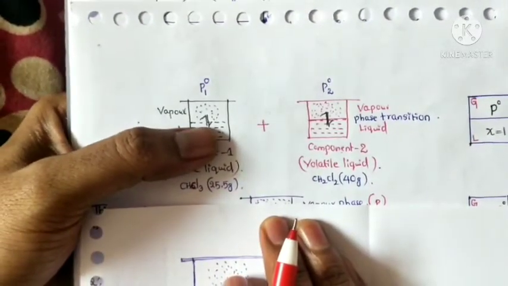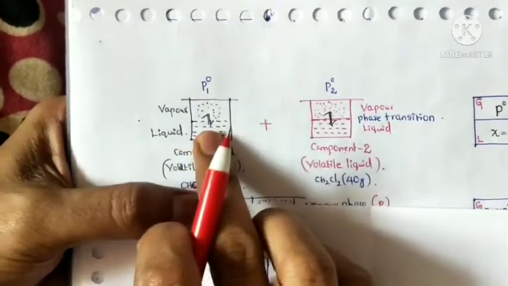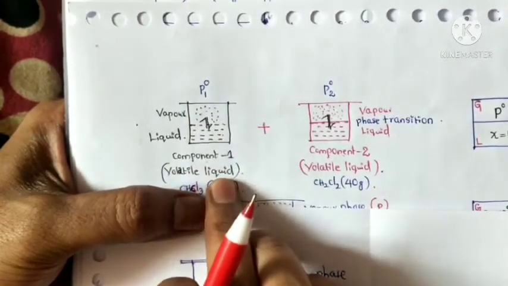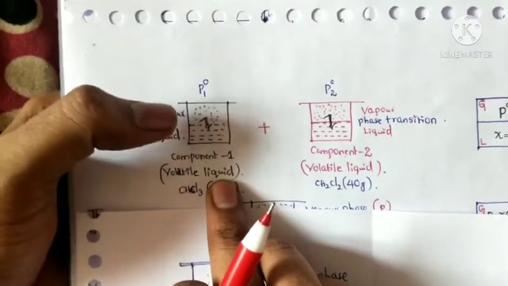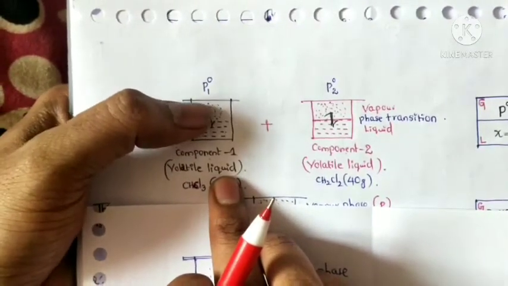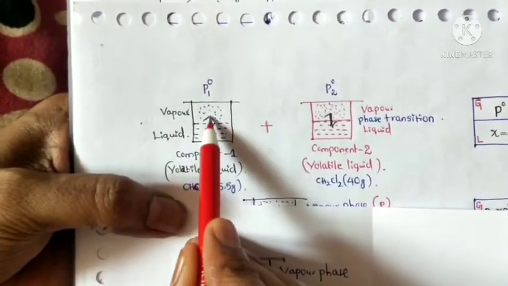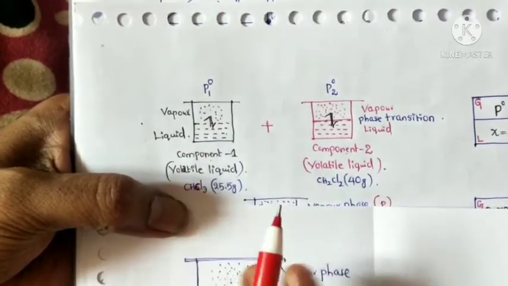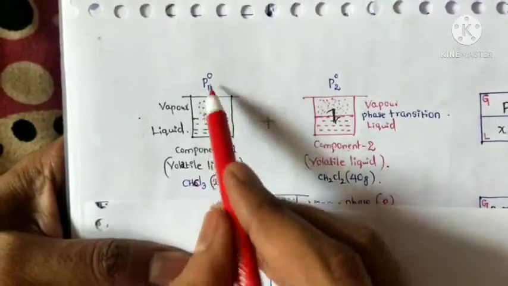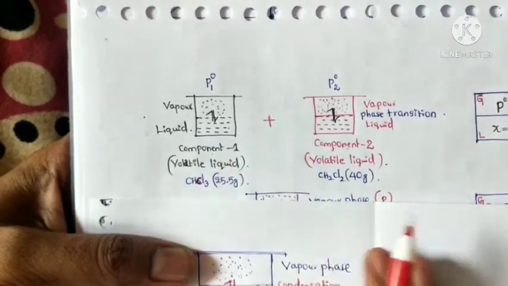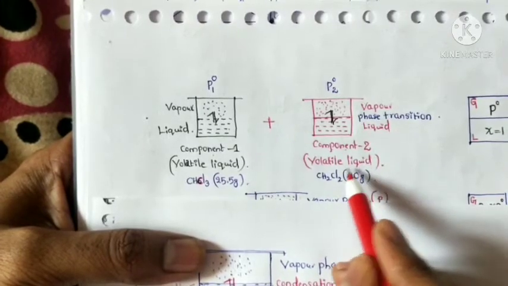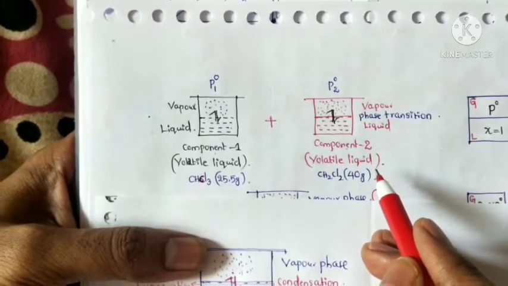this is the liquid phase and this is the vapor phase. Both are in equilibrium. At this point, the pure liquid exerts some pressure, that is called vapor pressure. So the pure liquid has a vapor pressure, as well as component 2, another volatile liquid. Both are volatile liquids.